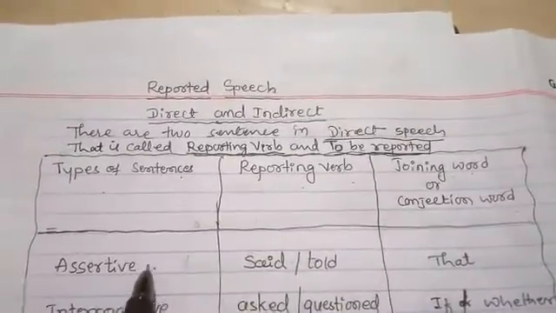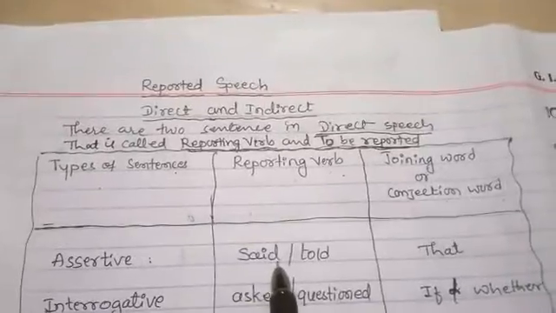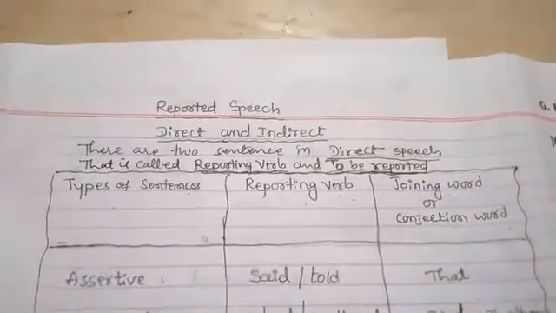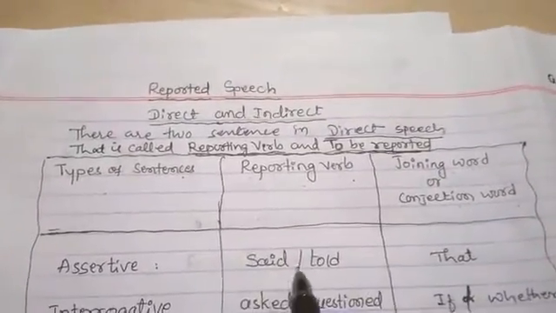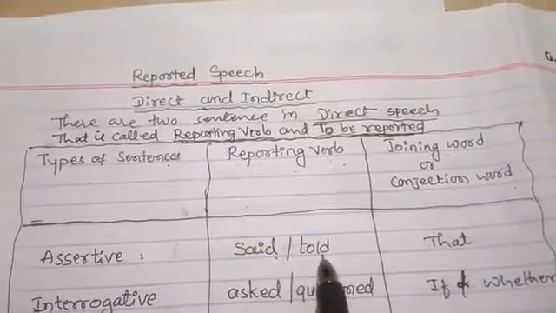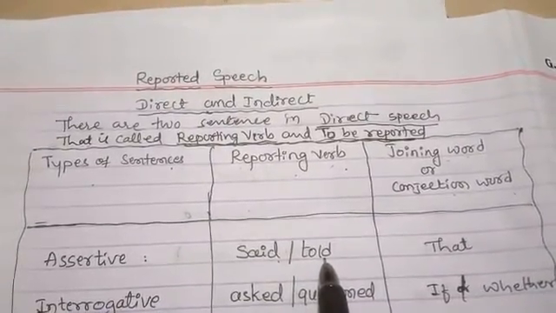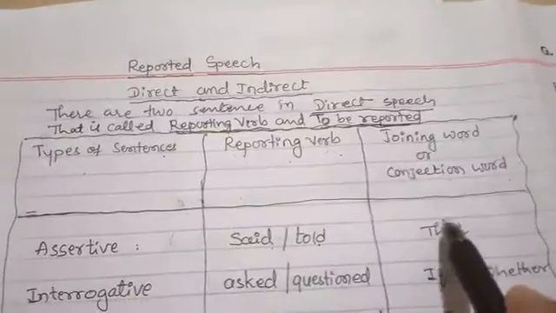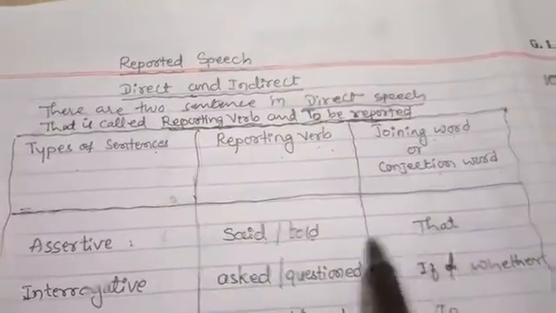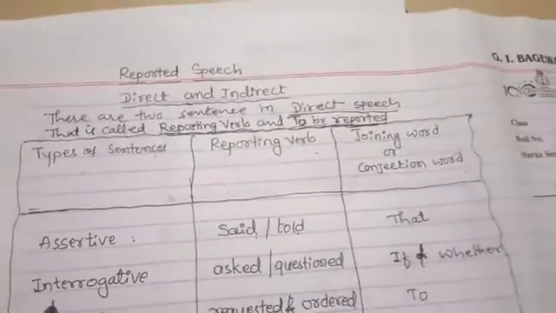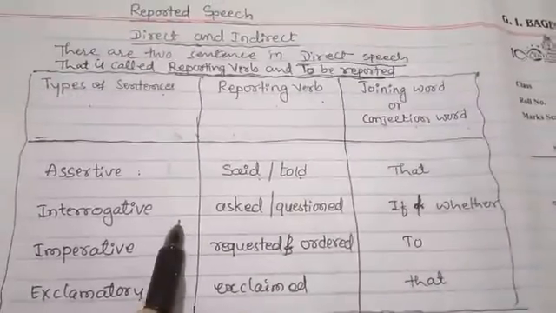If an assertive sentence comes, then the reporting verb, while saying person to person, is said or told. Then the conjunction word that will come. Okay. Next one is interrogative sentence.